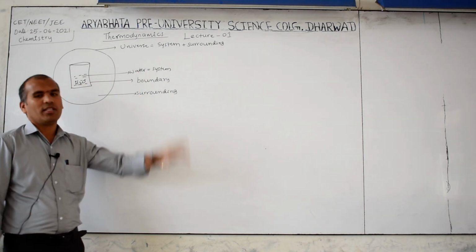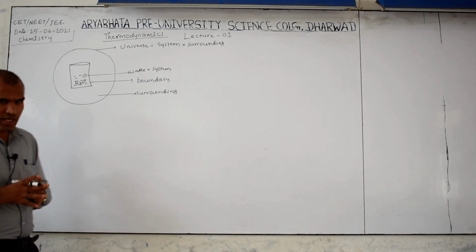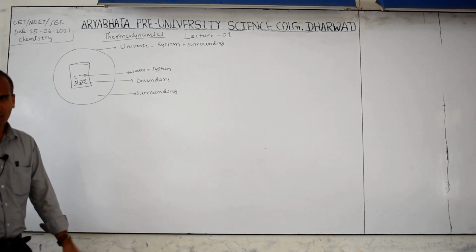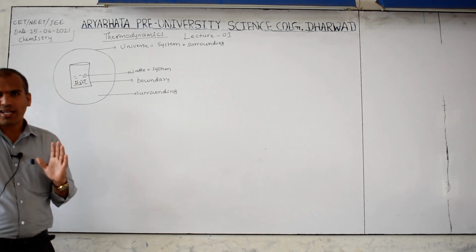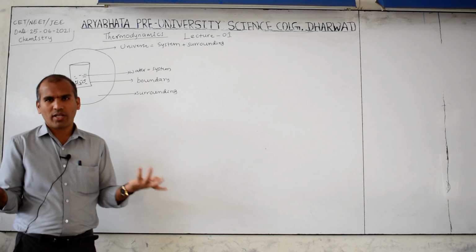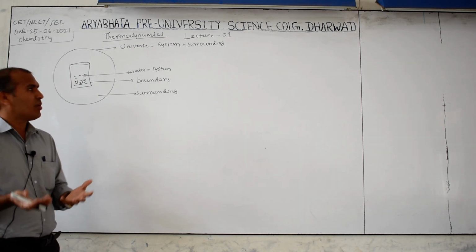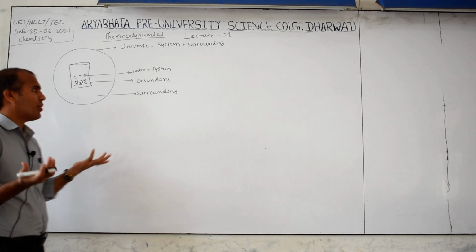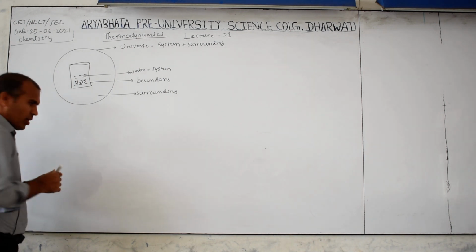We mostly discuss the ideal gas system. A real gas system, solid and liquid are also there, but in this whole thermodynamics chapter we mostly explain the ideal gas system. Now system you know, surrounding you know, boundary. So which of the following is correct? Now in the competitive part, they may ask such a question.